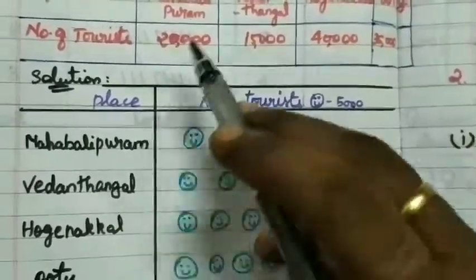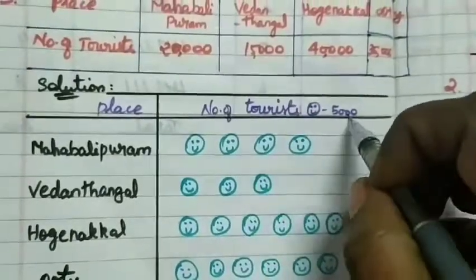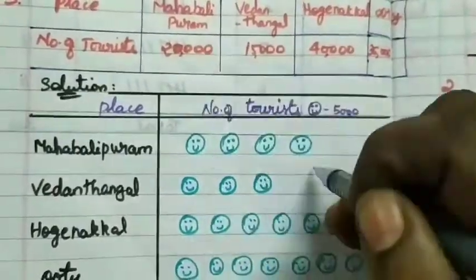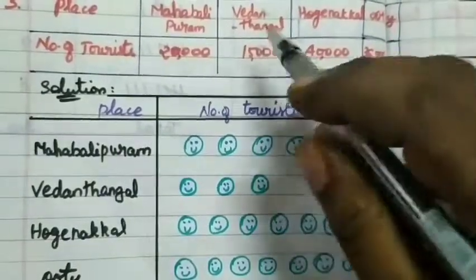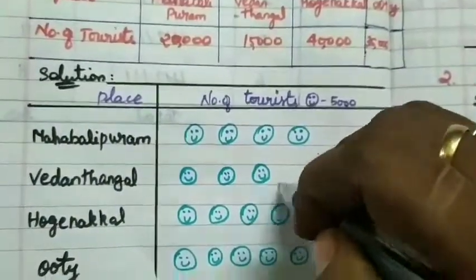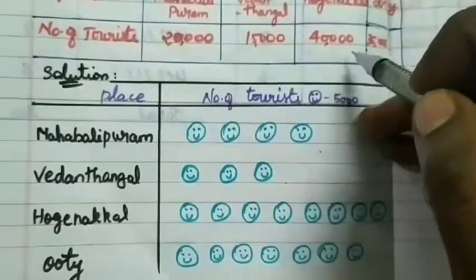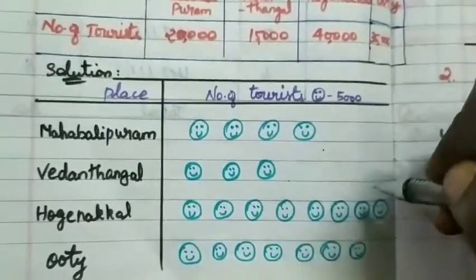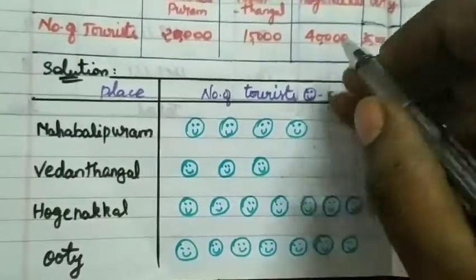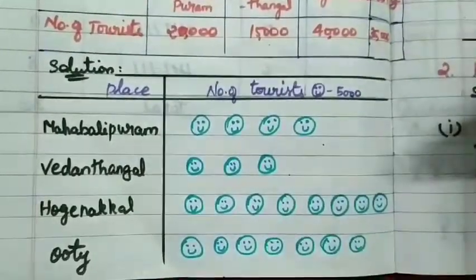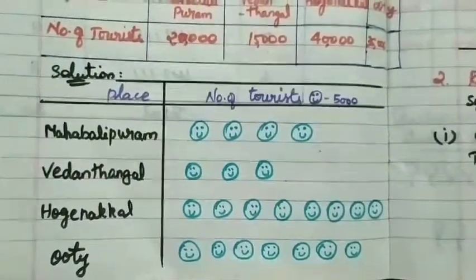So for Mahabalipuram, 20,000. So 5,000 into 4 is 20,000. So 4 faces will be drawn here. And then 15,000, 3 faces only are drawn here. Next, Kodaikanal has 40,000. So 40,000 means 8 smiling faces will be drawn here. And Ooty 35,000. So 7 faces. Okay, can you understand this? Yes. Go to the next.